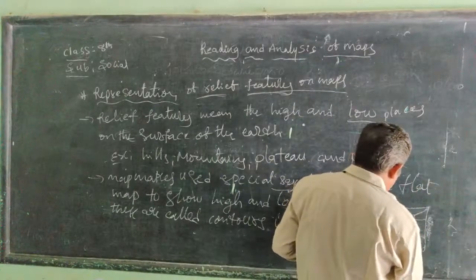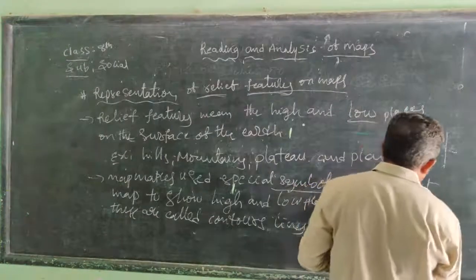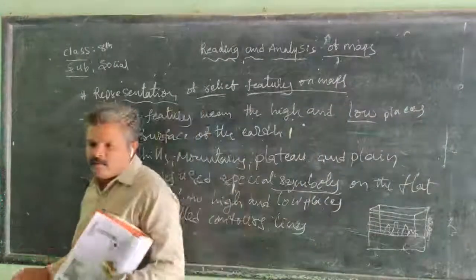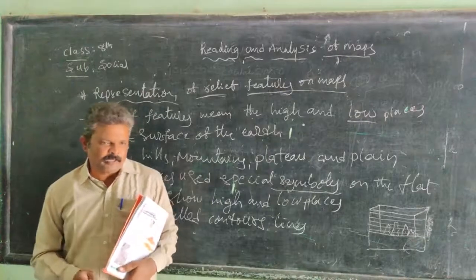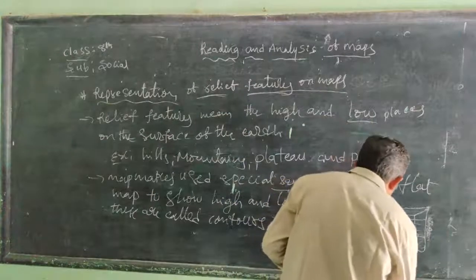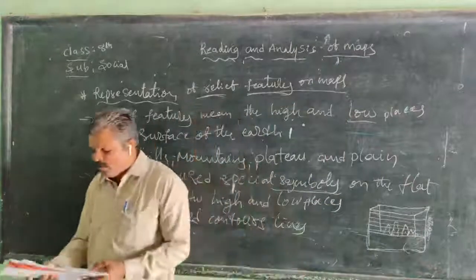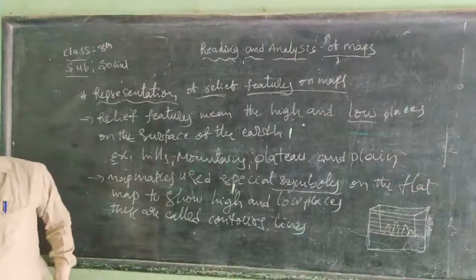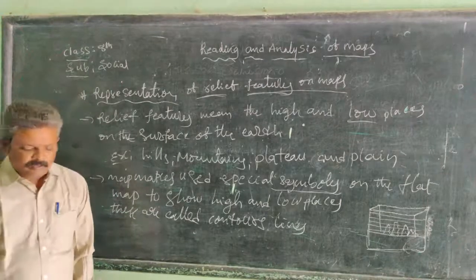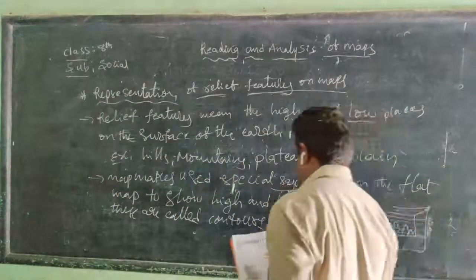Next one, this is the total height of this mountain or this hill, 10 kilometers. So like that we show the height of a place on a flat paper. On a flat paper we show like this with the help of contour lines. In seventh class also you learned contour lines on a map are lines joining the places of the same height.